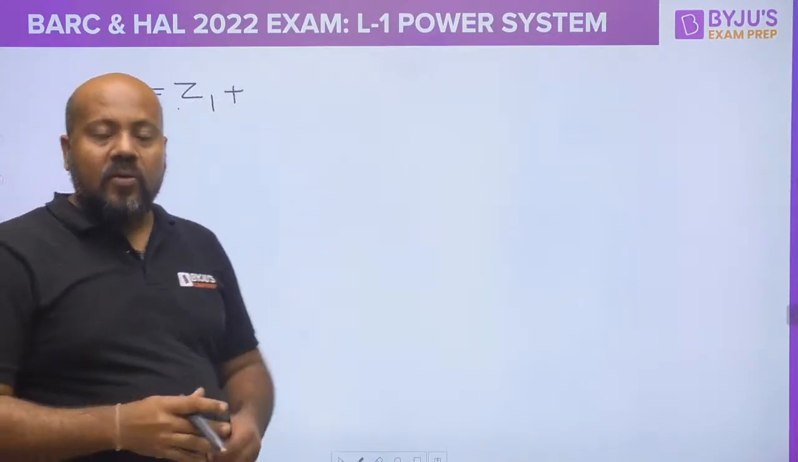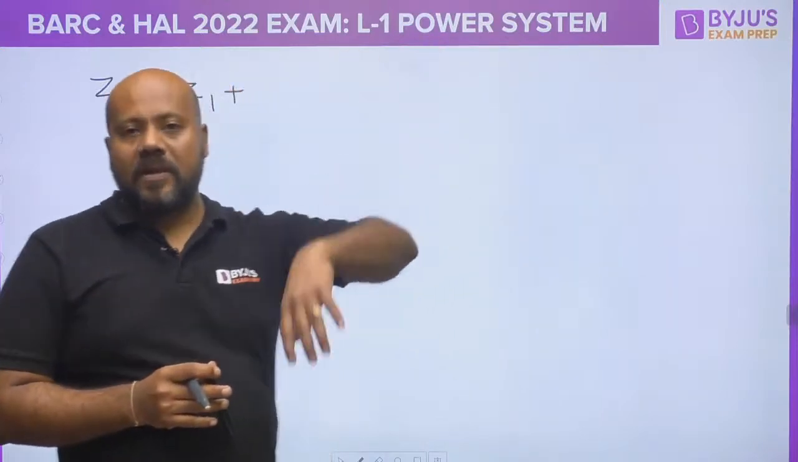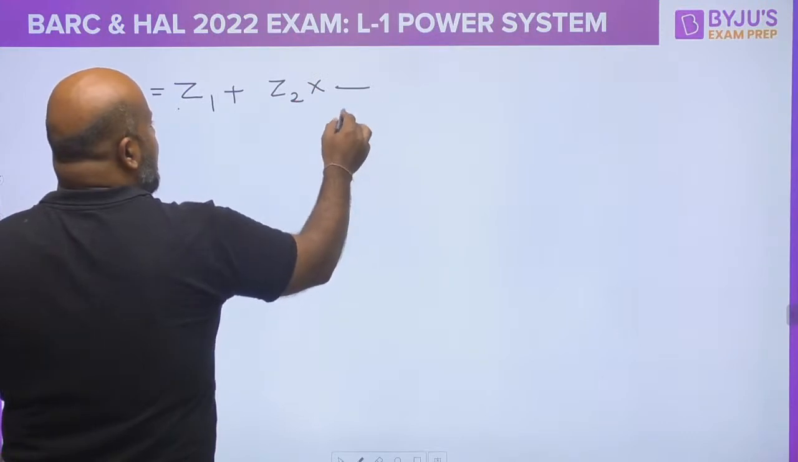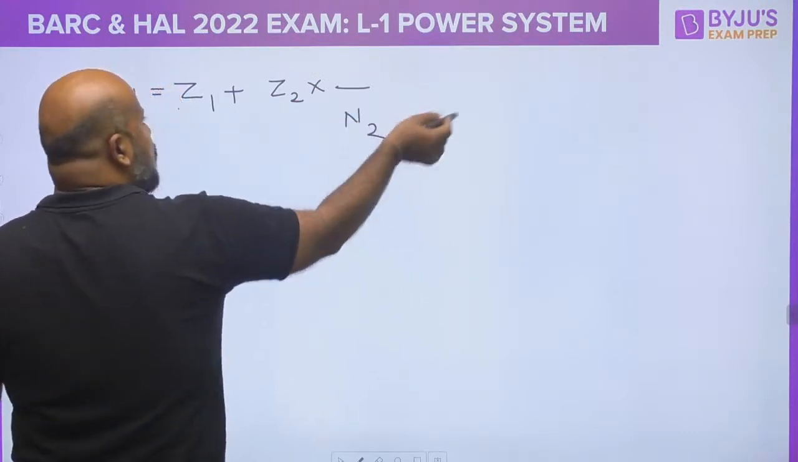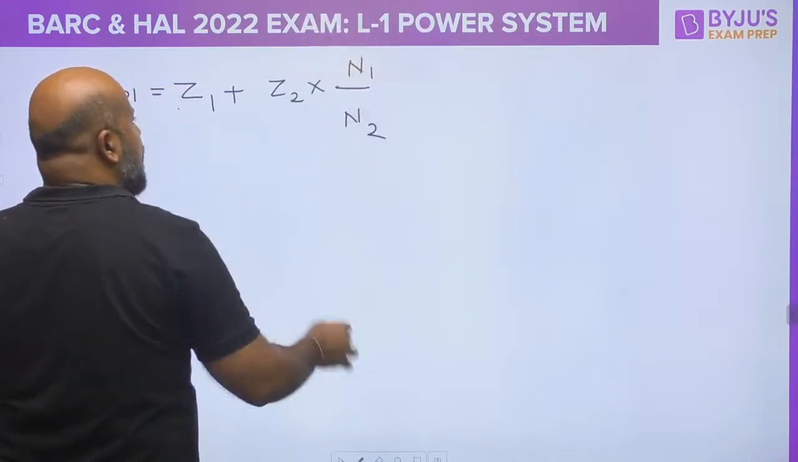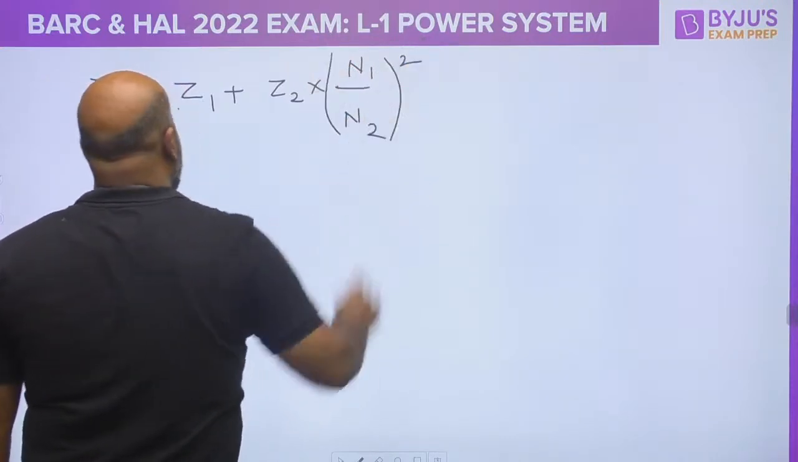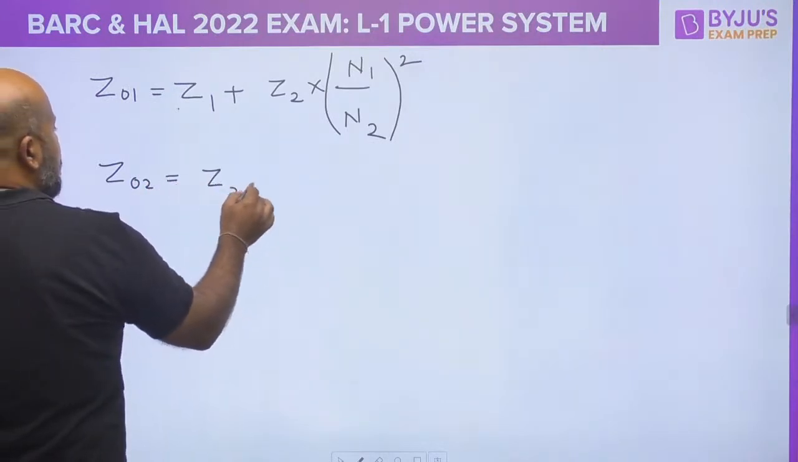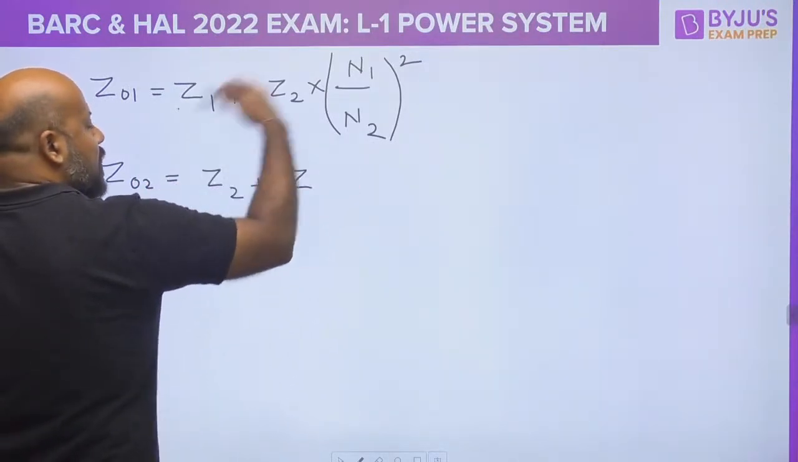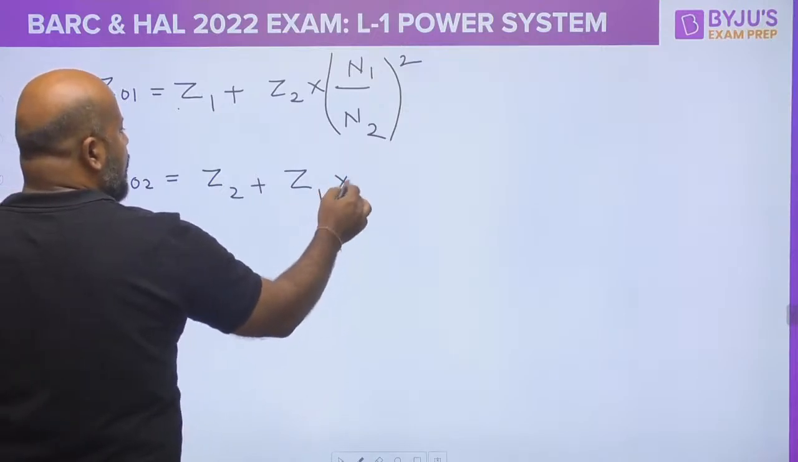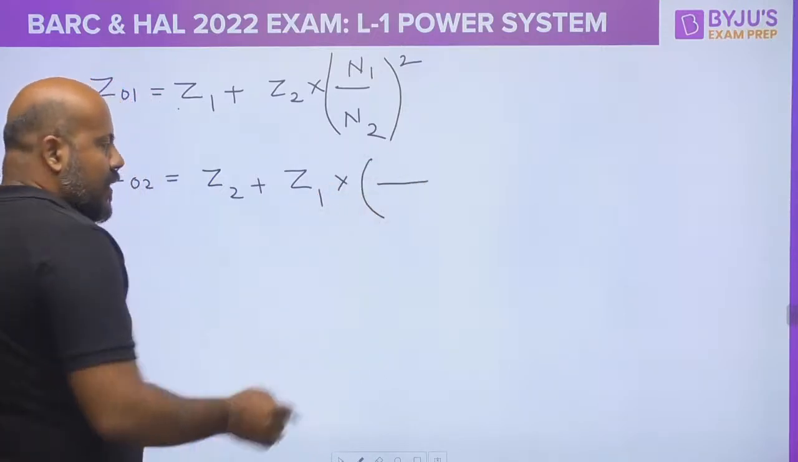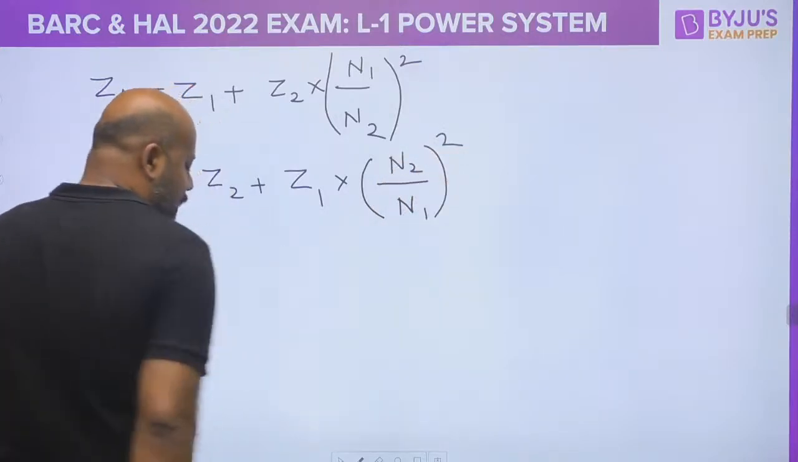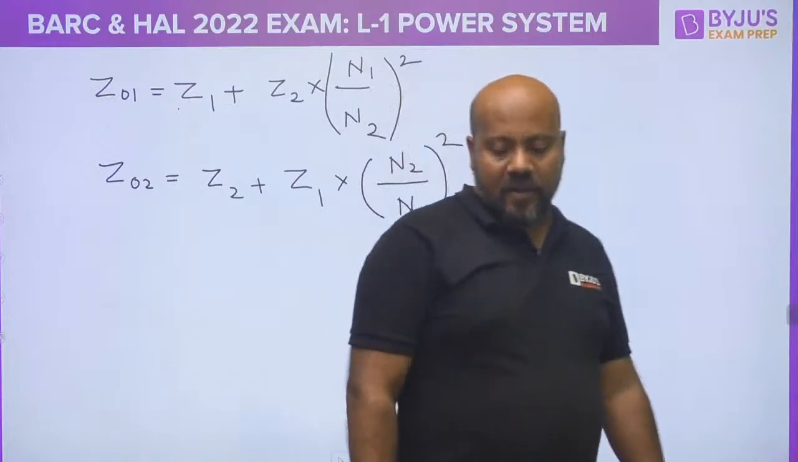What are you referring? You are referring the secondary side to the primary side. So you divide by the number of turns of the side you are referring from, write the number of turns of the side you are going to in the numerator, and square it. Similarly, you can write Z02, which is going to be Z2 plus the primary impedance referred to the secondary side. So it is Z1 multiplied by the turns ratio, from where you are referring, the primary side, to where you are referring, the secondary side, squared. Is it clear for everybody? Just tell me in the comment section.